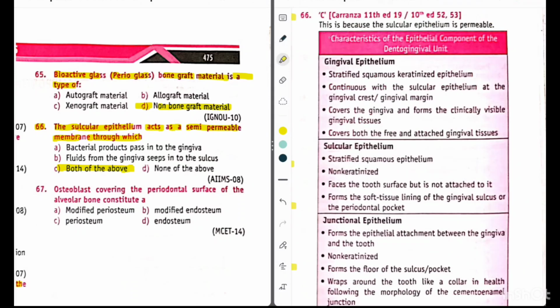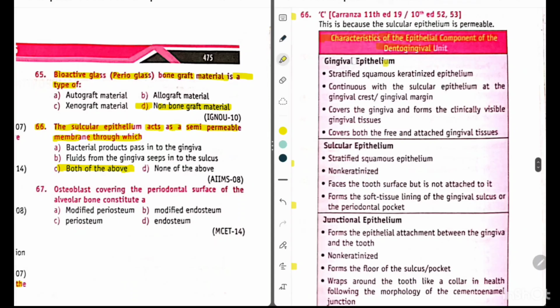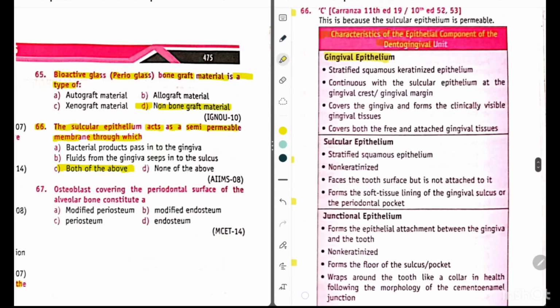Explanation है, characteristic of epithelial component of dentogingival unit. So gingival epithelium, it is stratified squamous keratinized epithelium. It is continuous with the sulcular epithelium at the gingival crest or gingival margin. It covers the gingiva and forms the clinically visible gingival tissues. It covers both the free and attached gingival tissues.